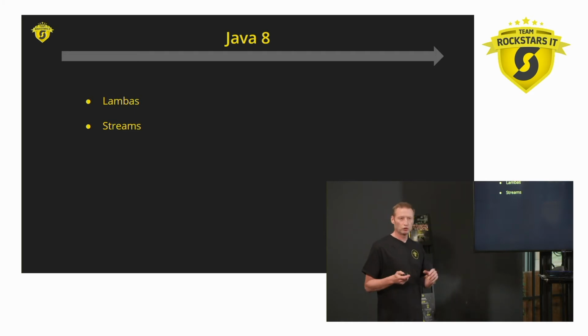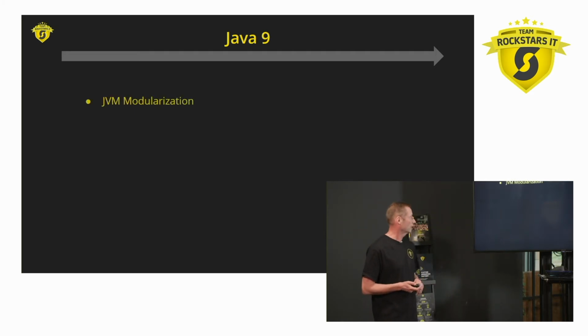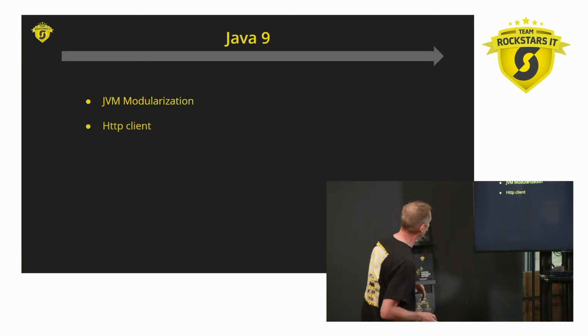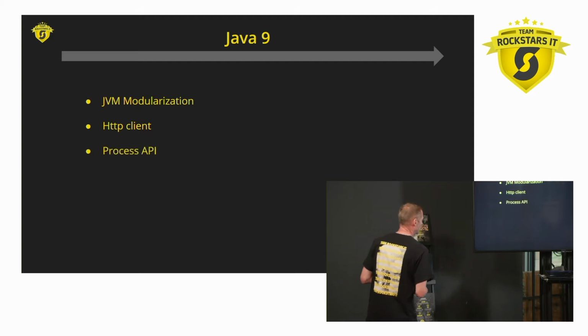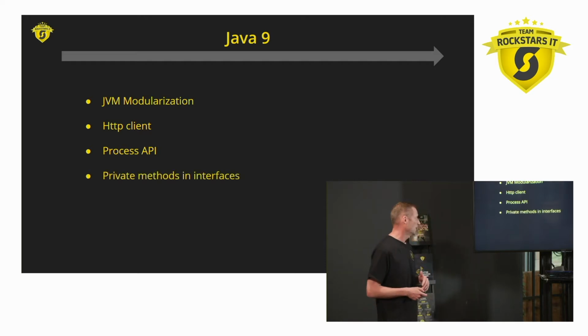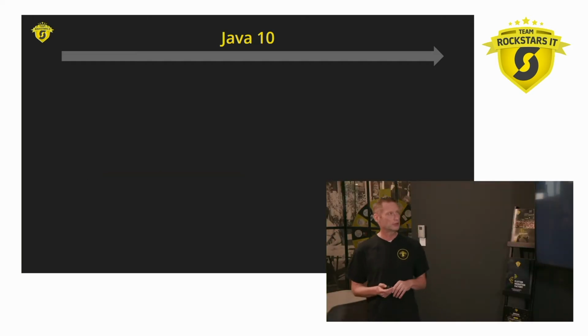Of course, there was also the new date library. Then Java 9 was all about the JVM modularization and Project Jigsaw. There were a few other things in there. The Process API was quite cool, where you can actually access the operating system processes from a Java API. And we had private interface methods.